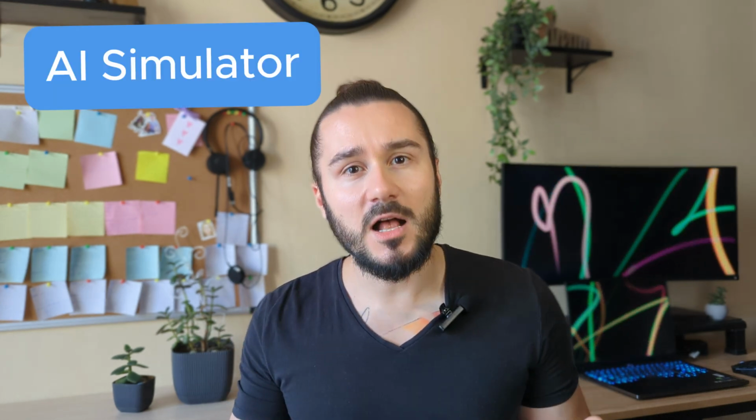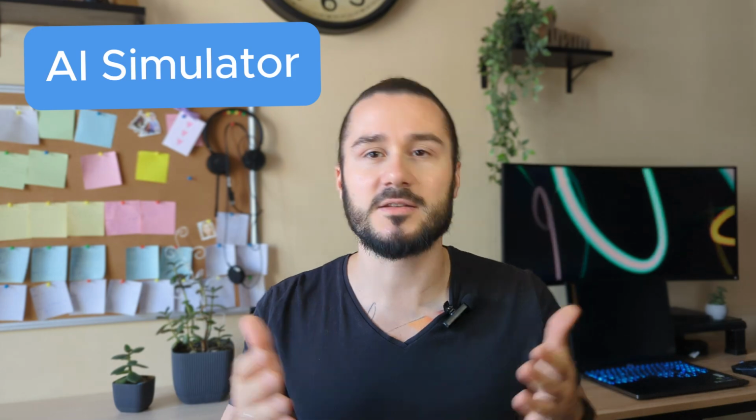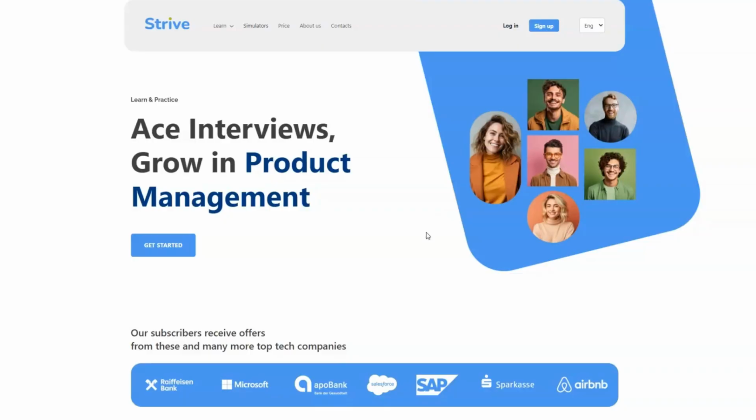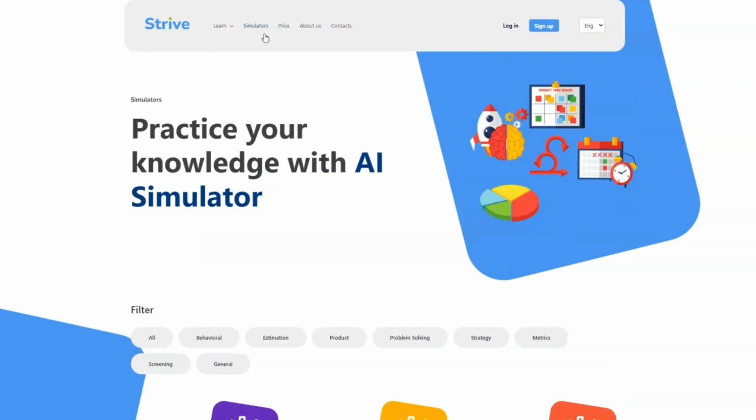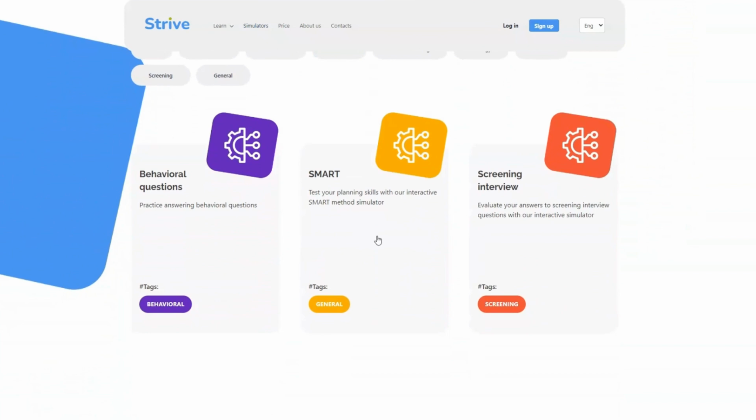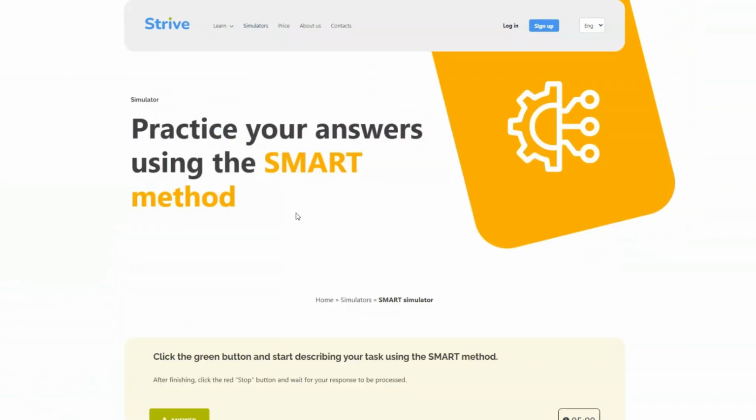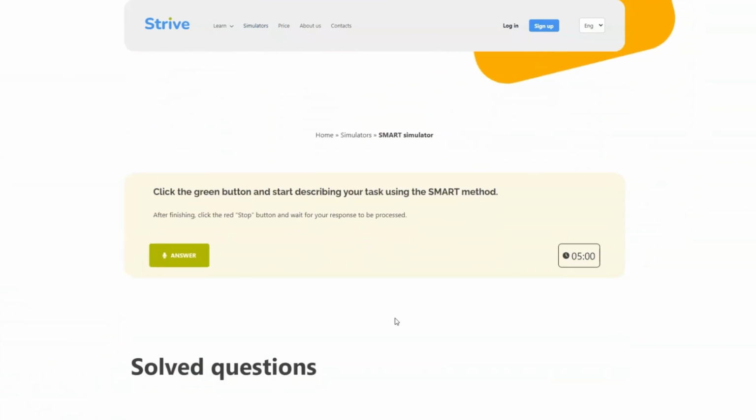Before we finish, I want to show you an AI simulator that will help you to hone your skills in setting SMART tasks. We go to the website striveandachieve.com and register. After that, we select Simulators. Over here, we choose SMART. And this is our simulator. I will now click on the green button, dictate my task using SMART, and the AI simulator will give me a recommendation on how correctly I use this framework. So, let's go.